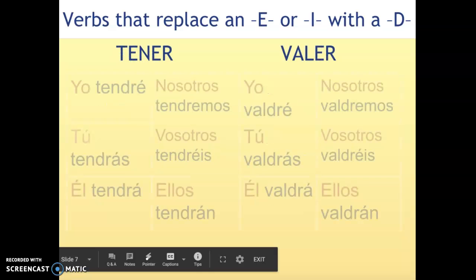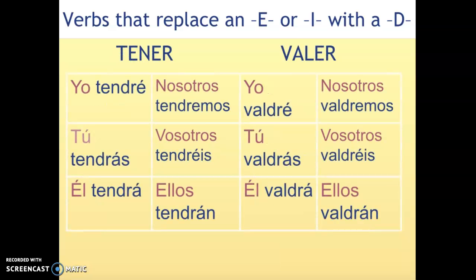Okay, let's take a look at a few more. Tener and valer. Tener is spelled T-E-N-E-R. Now when we conjugate the verb, the verb changes to T-E-N-D-R. And then we add the endings é, ás, á, emos, éis, and án. So now the verb is yo tendré, tú tendrás, él tendrá, nosotros tendremos, vosotros tendréis, ellos tendrán.